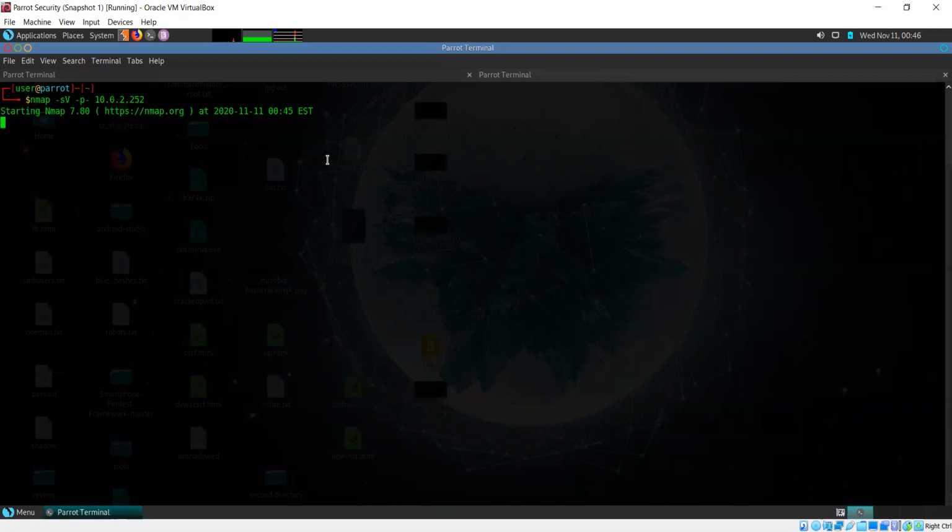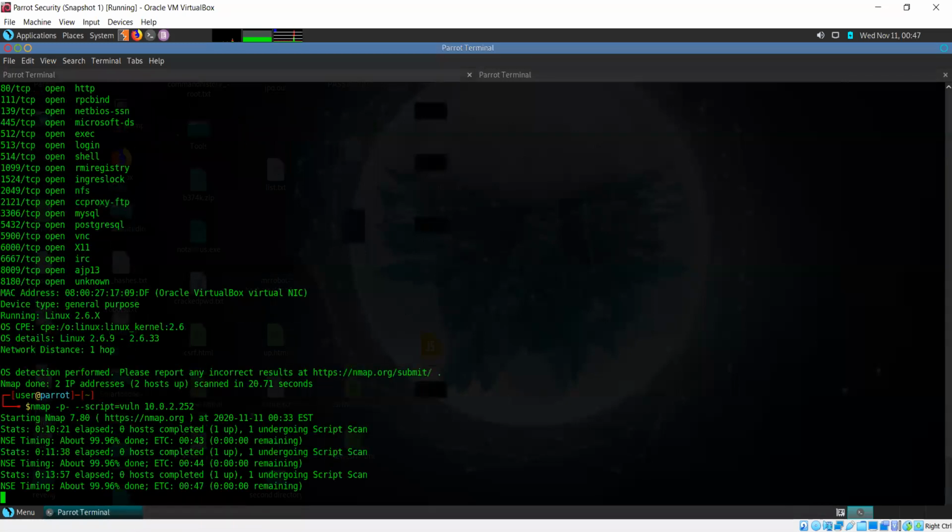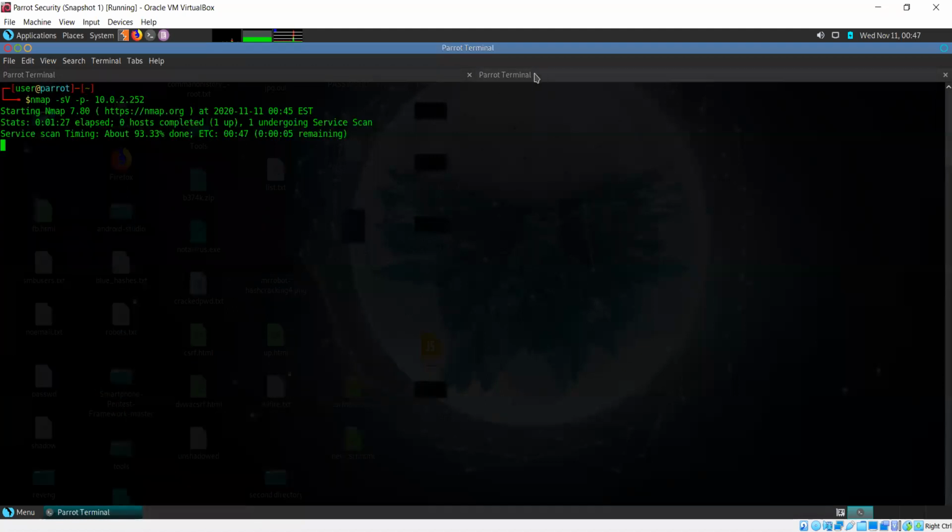Okay, let's see how far this has progressed. See, without scripts, it can be much faster than with scripts. Sometimes the script gets stuck for a while, causing another issue.